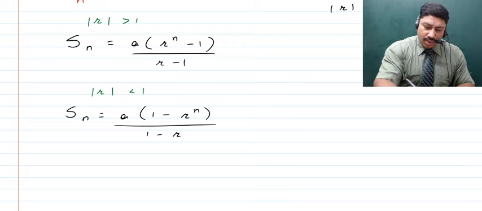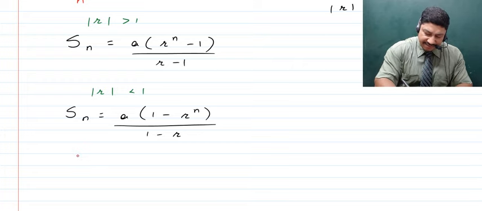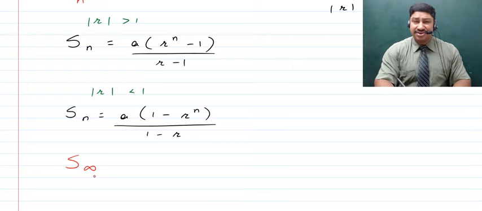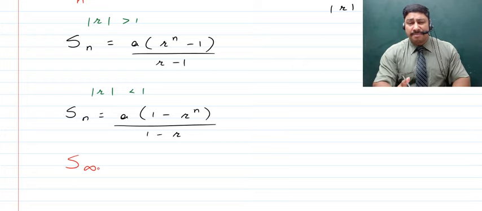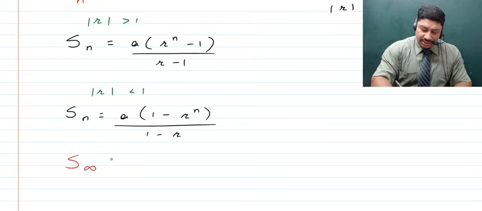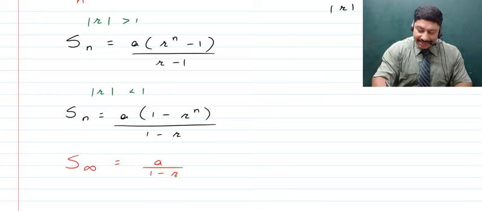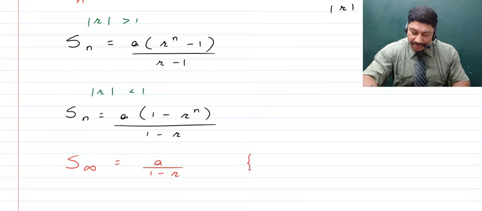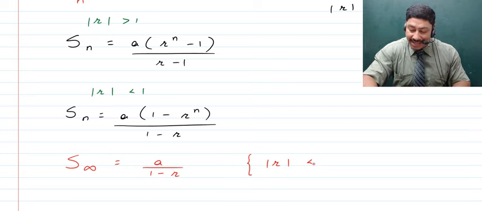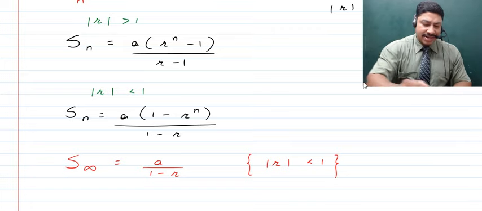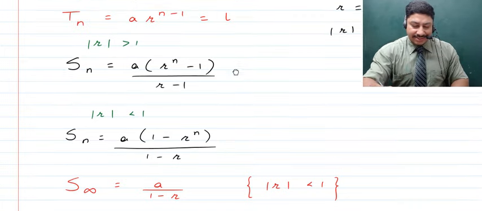So as such, when we talk about the next formula, which is S infinity, you have to remember that the formula is only applicable when the modulus of the common ratio is less than 1. So S infinity, or the sum of the infinite terms, is given by a upon (1 minus r). And here, children, you have to remember that the modulus of the common ratio has to be less than 1. Right? So all of these concepts, children, I'll just quickly discuss.